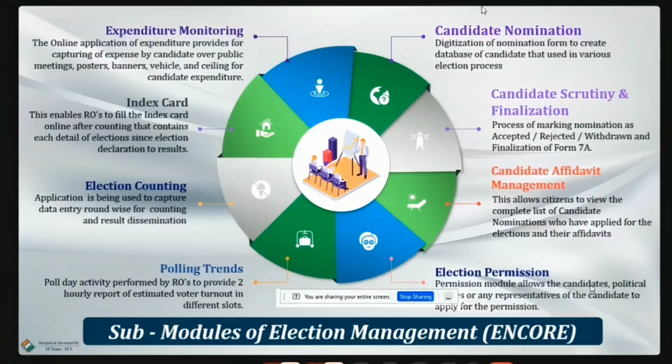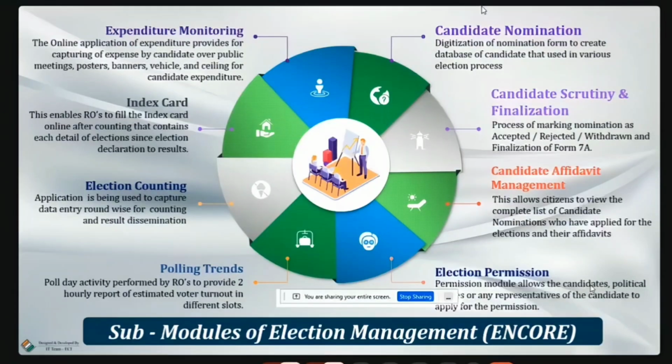So it should be done with utmost care that all the nominations are digitized properly, especially the spellings, the address, the affidavit, and the criminal antecedent details which are going to be uploaded. These things have to be taken care of, and they will be visible in the affidavit portal. The affidavit portal is for the public.